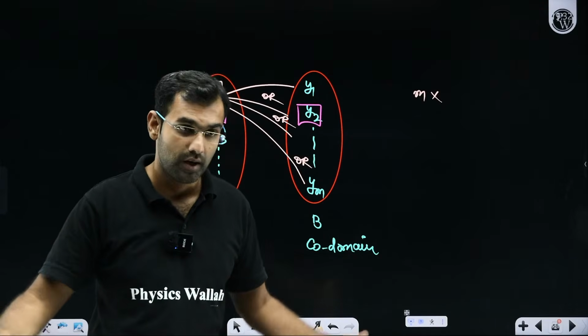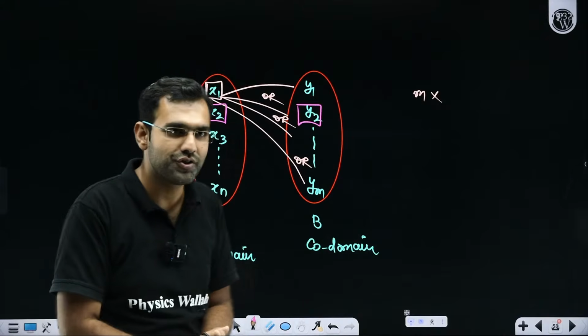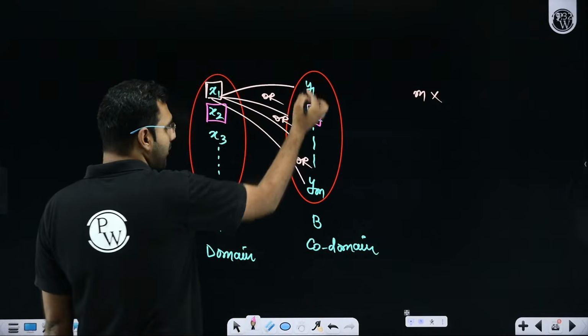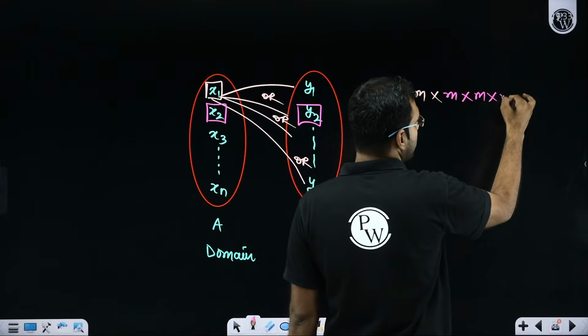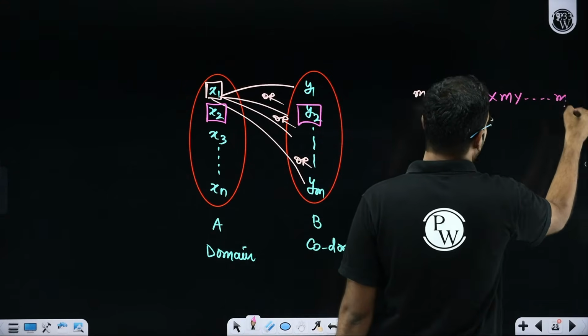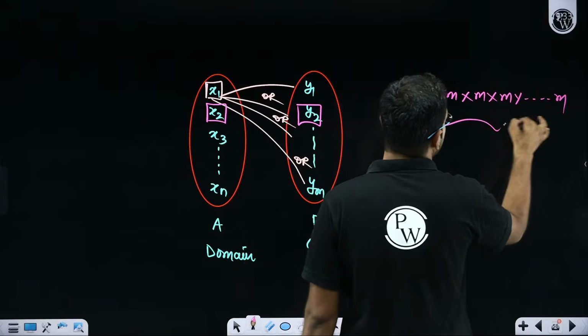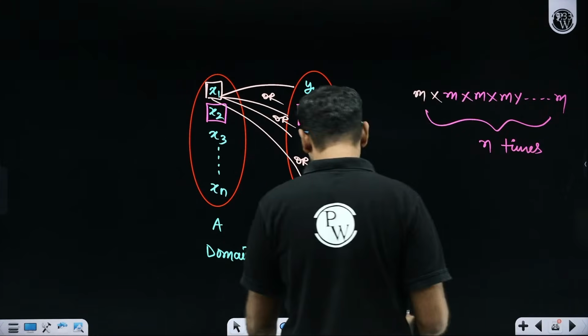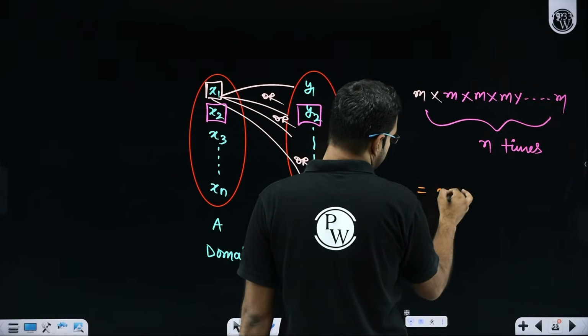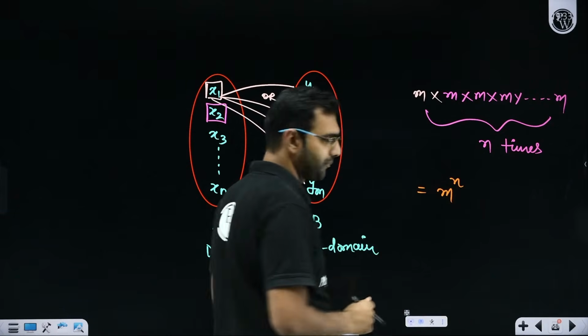It can be many to one relationship, many to one functions. So x2 again has how many choices? M choices. x3 also has m choices. x4 also has m choices. So m into m into m, how many times? Sir, n times. M into m into m, n times is m to the power n.